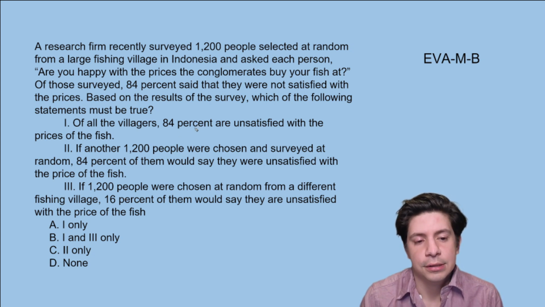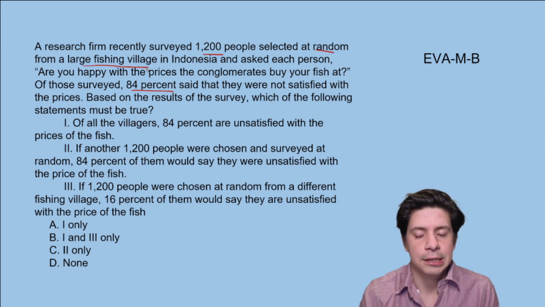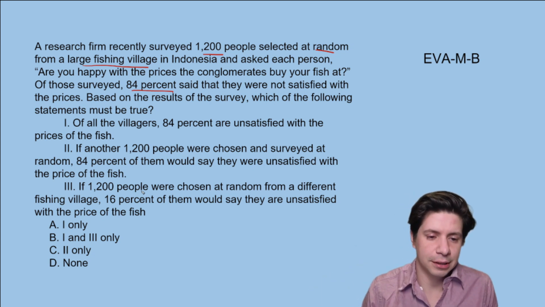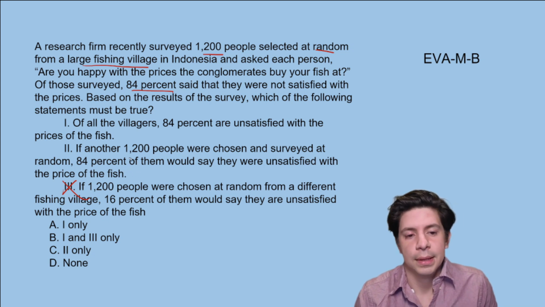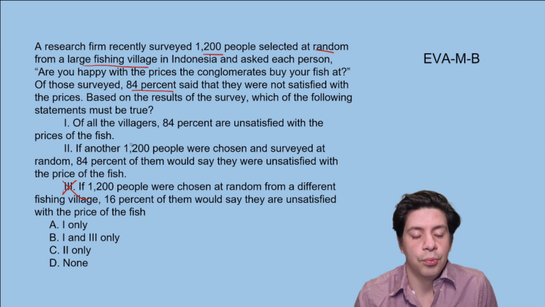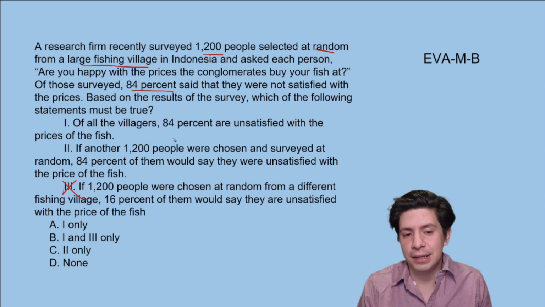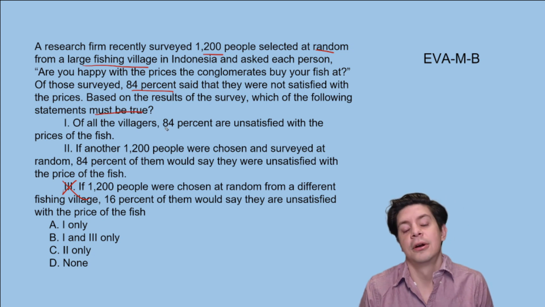Okay, so we're told 84% said they're not satisfied from 1,200 people at a random large fishing village, right? So we can only know about the people in this village, not about any other village. So we can eliminate 3 as something we could draw conclusions on. And then the one of all the villagers, 84% are unsatisfied. That's too specific, right? It could be approximately 84%, but it's not must be true that 84% are unsatisfied, right?